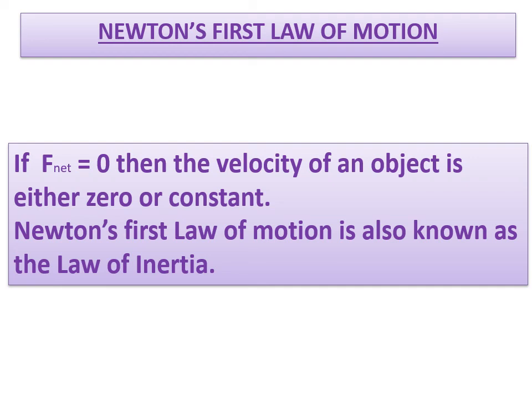So the net force acting on a body is zero. We say that the body is in equilibrium position. That means if a body is at rest, it will continue to be at rest only. If a body is in motion with some velocity, it will continue its motion with the same velocity. So Newton's first law is also known as the law of inertia. You have to remember this point, children. So in today's class, we have learnt all the three parts of Newton's first law of motion with a few examples. Okay, children. Thank you.